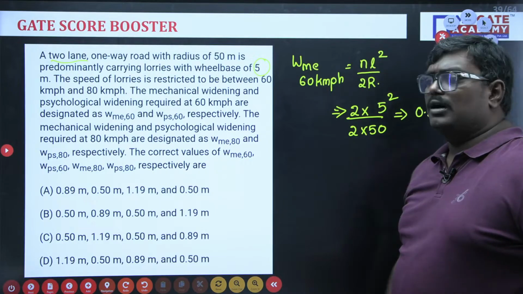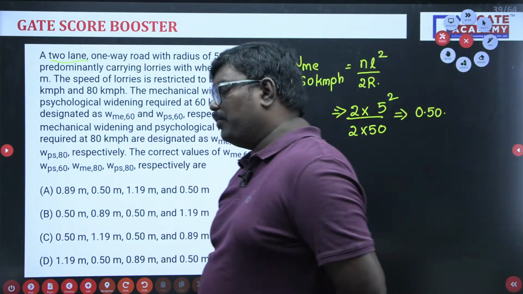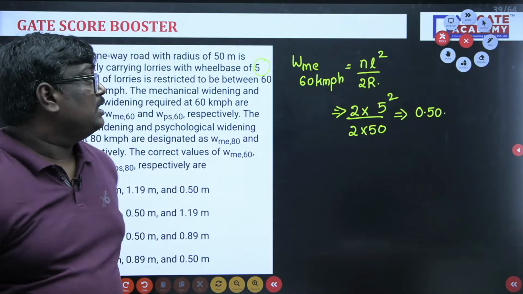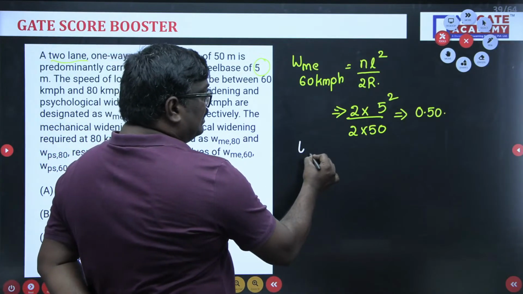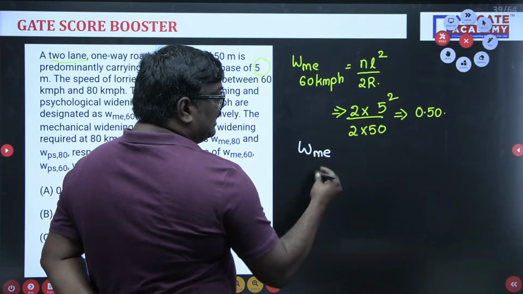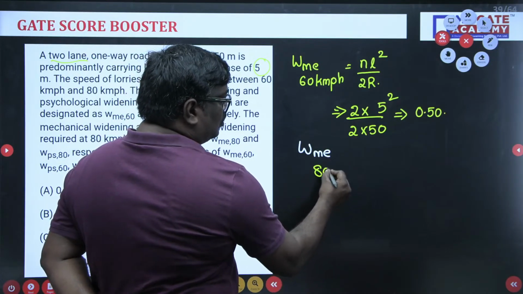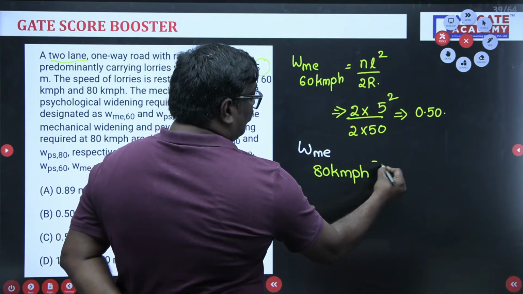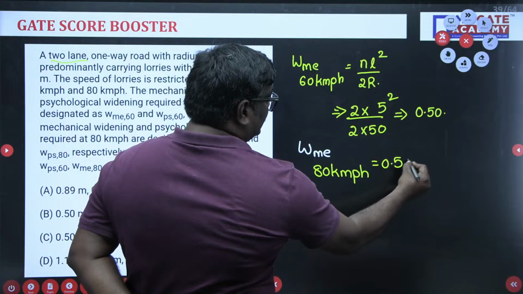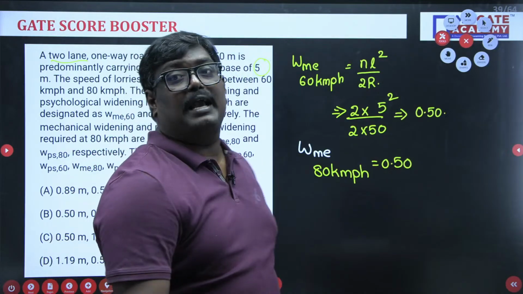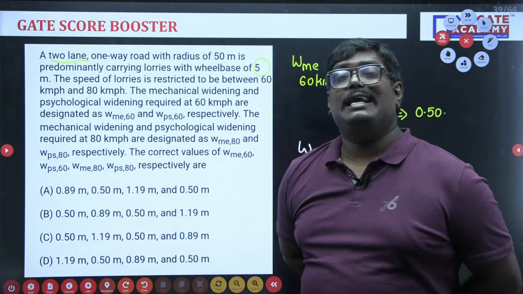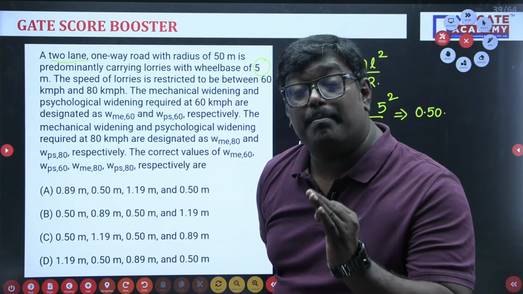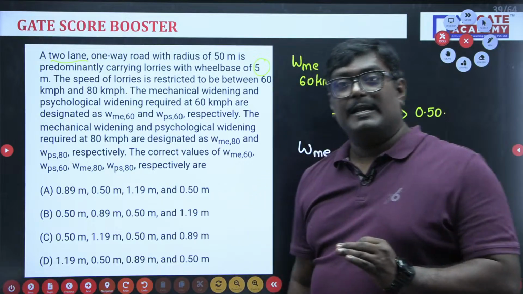Okay. Now see students, let me tell you one important thing. You have to know this concept also. Here mechanical widening for 80 km per hour will also be 0.50. Why? Because mechanical widening is independent of the velocity. It depends upon the number of lanes. Are you getting me, my dear students?